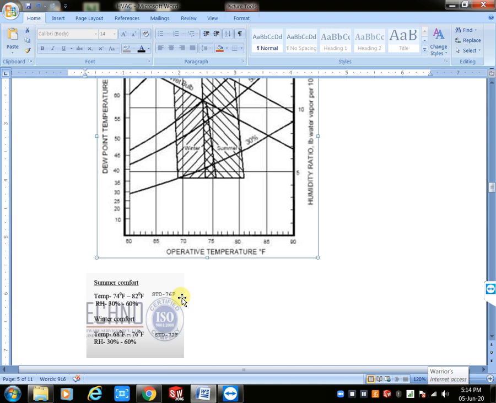How can we take that one? Here we have minimum temperature and maximum temperature. At the same time we have standard temperature also. In these three conditions, when will I take standard temperature, and when will I take minimum or maximum temperature? How can I mention it in my project?